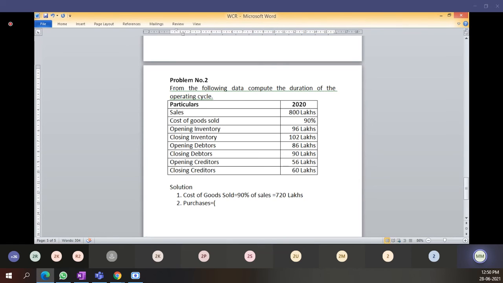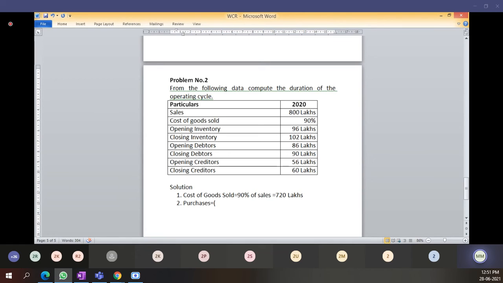Here they have given you the cost of goods sold and the closing inventory and opening inventory. Then you have to calculate how much the purchases are. See here, students: closing inventory plus cost of goods sold minus opening inventory gives your purchases. Whatever purchases we made, we used some for selling and manufacturing the product, some remain as closing inventory, and some of the previous year's opening stock we have used. You getting my point?